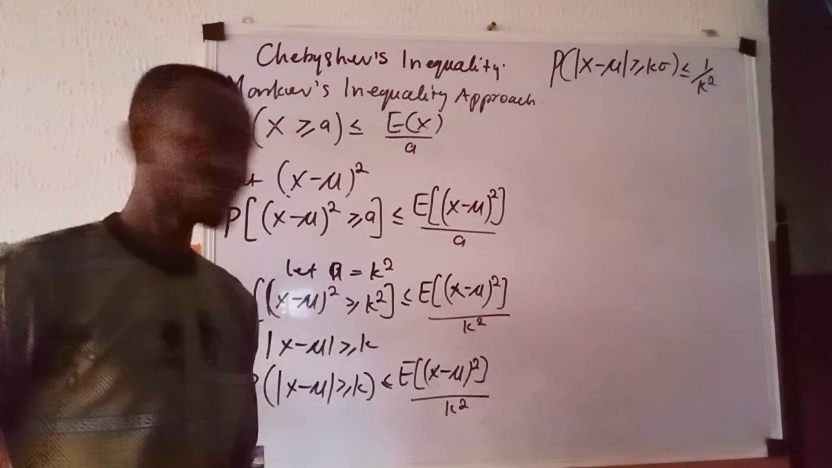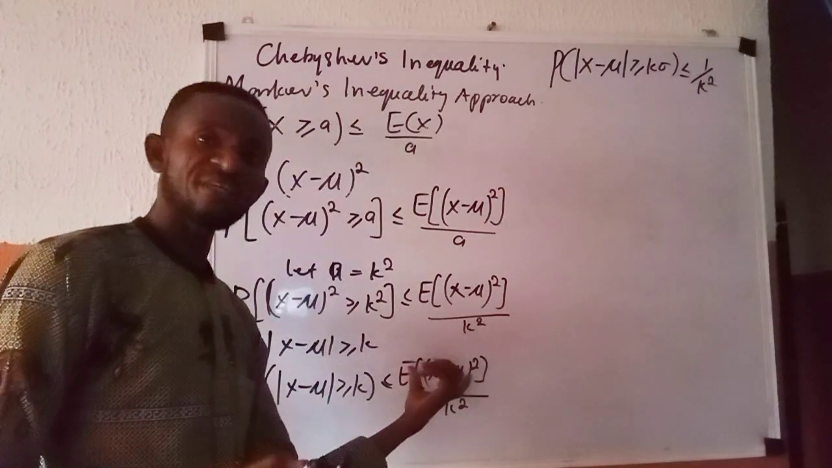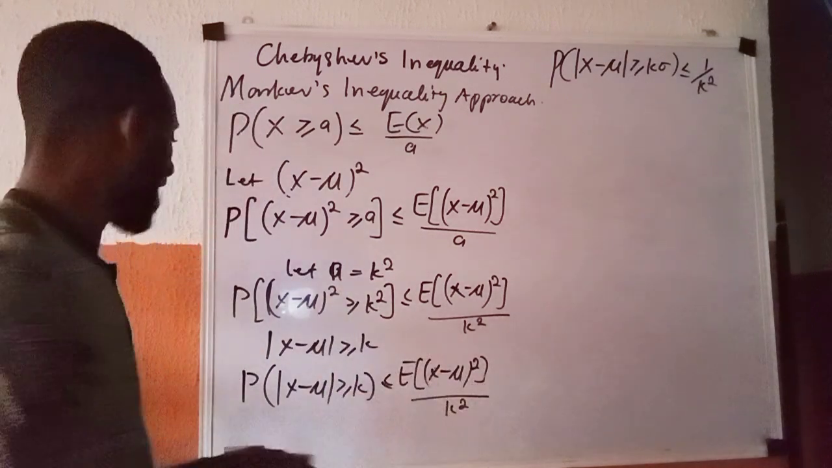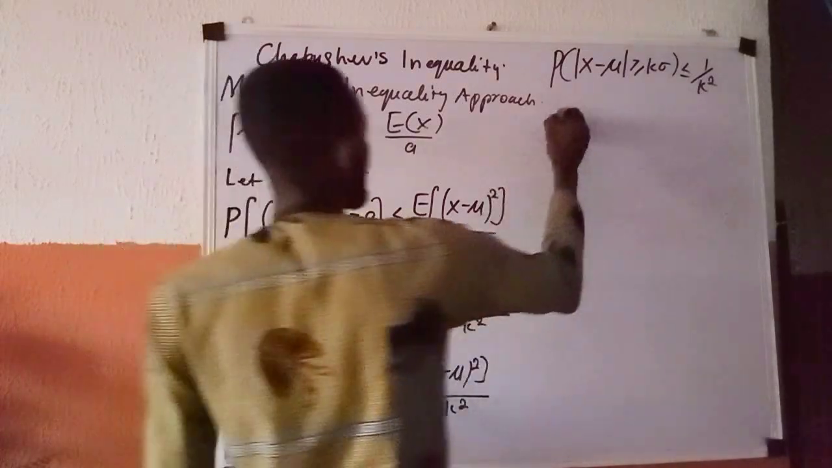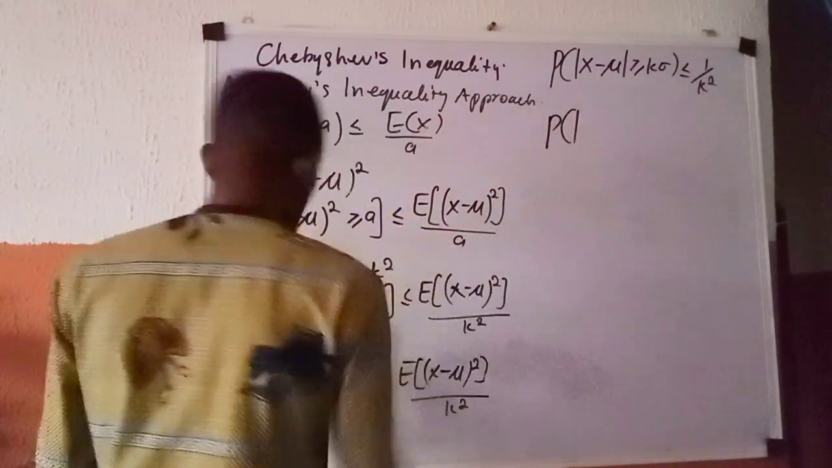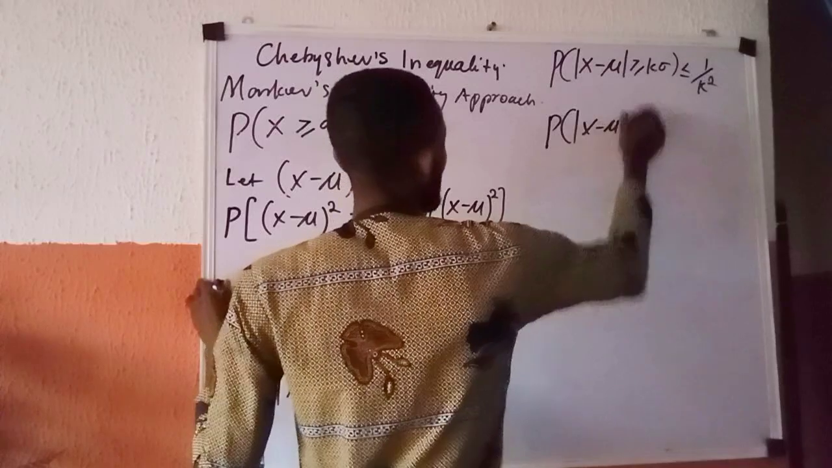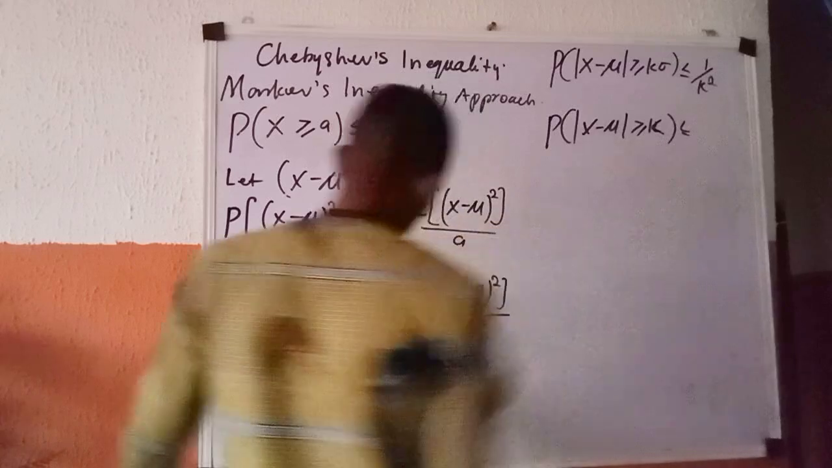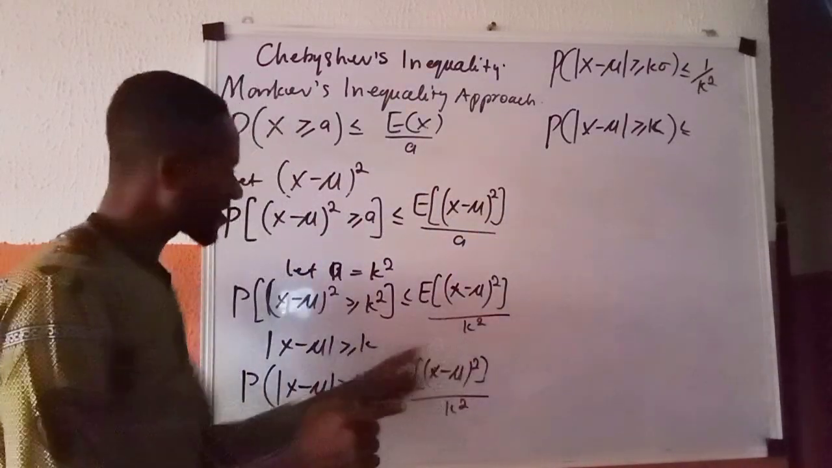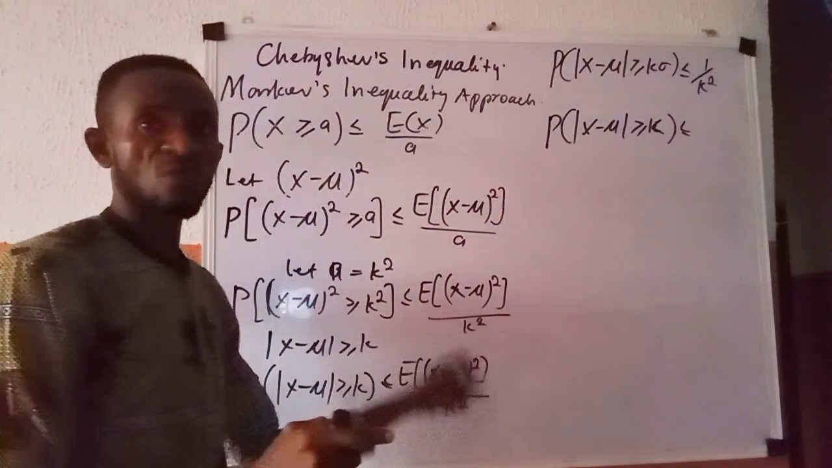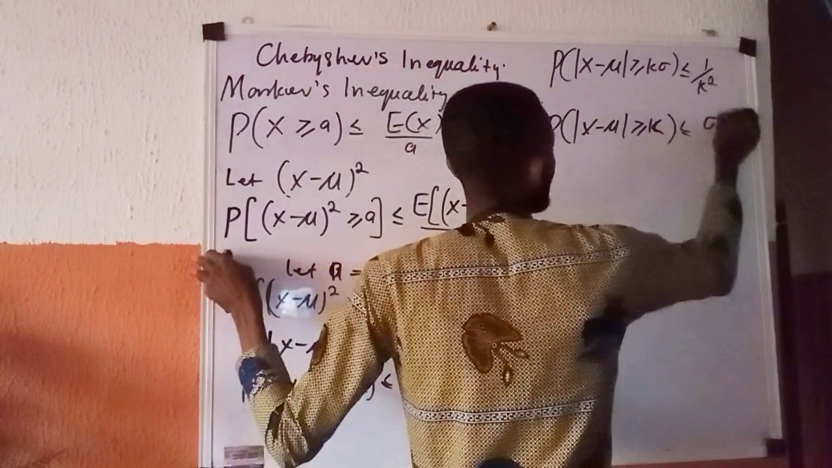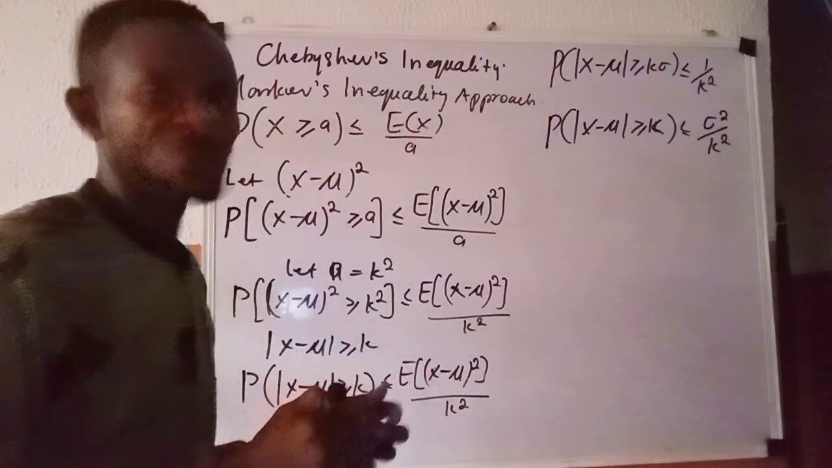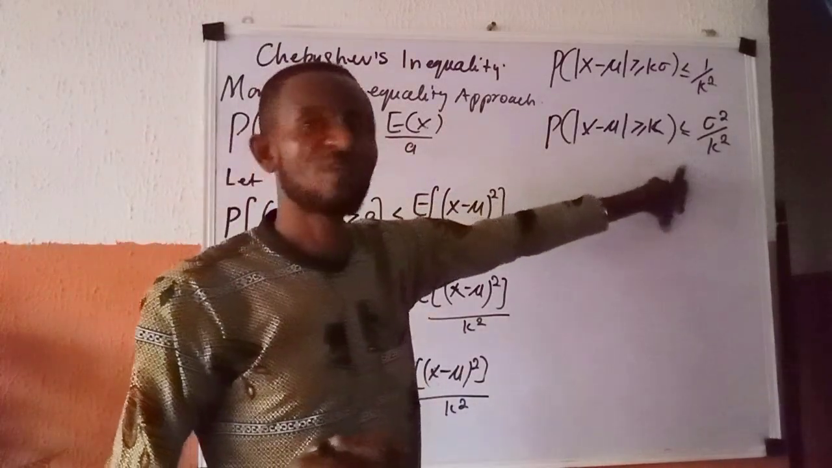Of course, like I had earlier said, what we have at the numerator is the variance of the random variable x, which of course is sigma squared. So you can write this now as P of absolute value of x minus mu greater than or equals k, is less than or equals, the whole thing that I have here now is what we call sigma squared. So here becomes sigma squared all over k squared. So this is another Chebyshev inequality you can see.